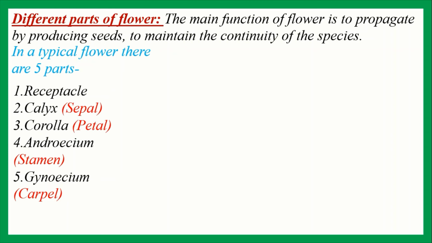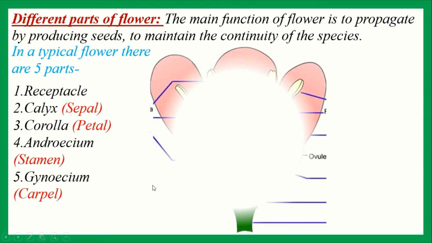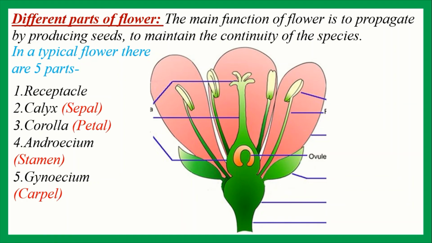Among these 5 parts, calyx and corolla indirectly help in pollination. So calyx and corolla are called accessory whorl, and androecium and gynoecium directly take part in the reproduction. So androecium and gynoecium are called essential whorl of a flower. Everybody observe the figure. This one is the longitudinal section of a complete flower. Now I will explain different parts of a flower.